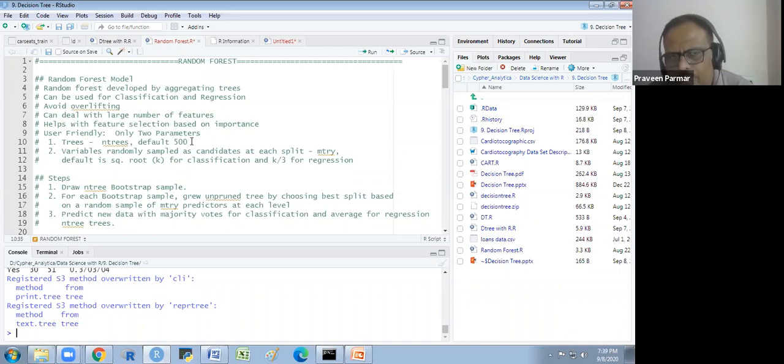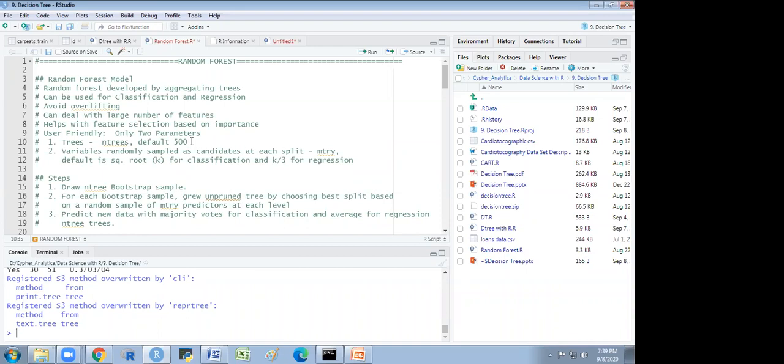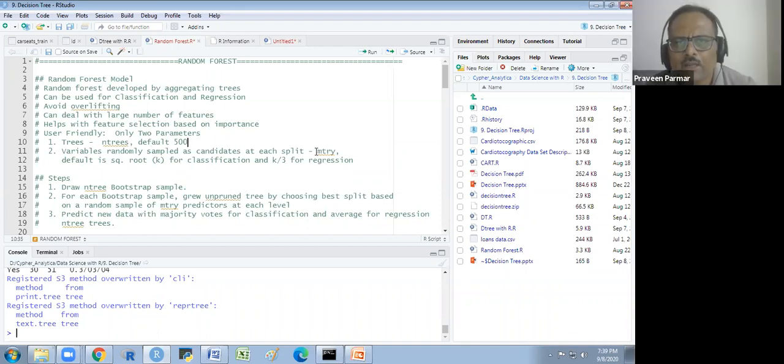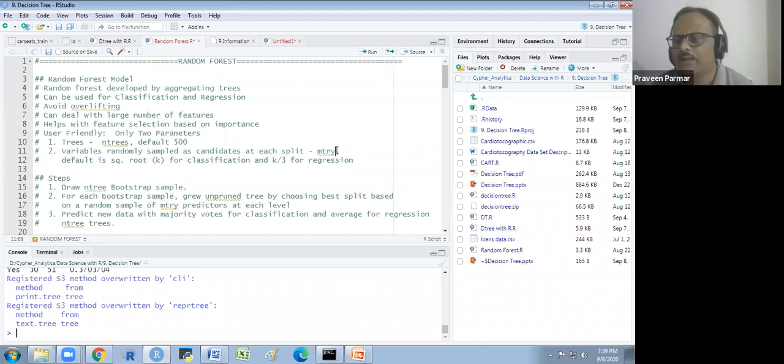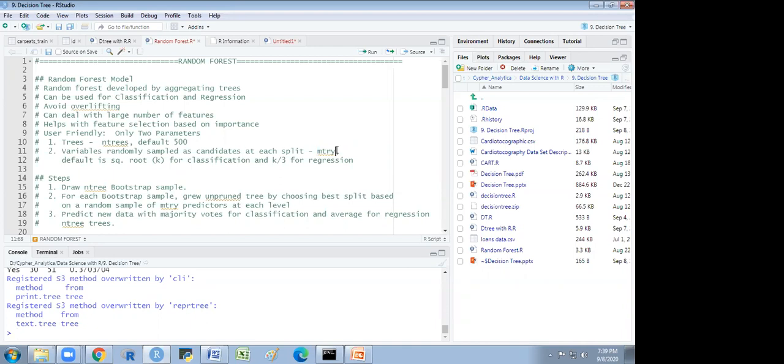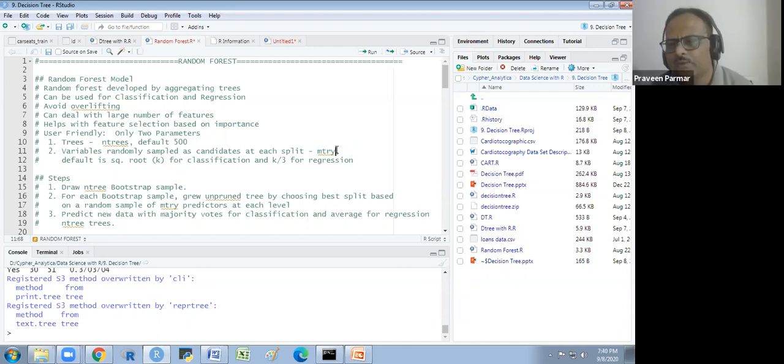So k is the number of variables, am I right, sir? No. mtry is the number of variables. We are taking a subset of variables. I told you that it takes 4 variables at a time.